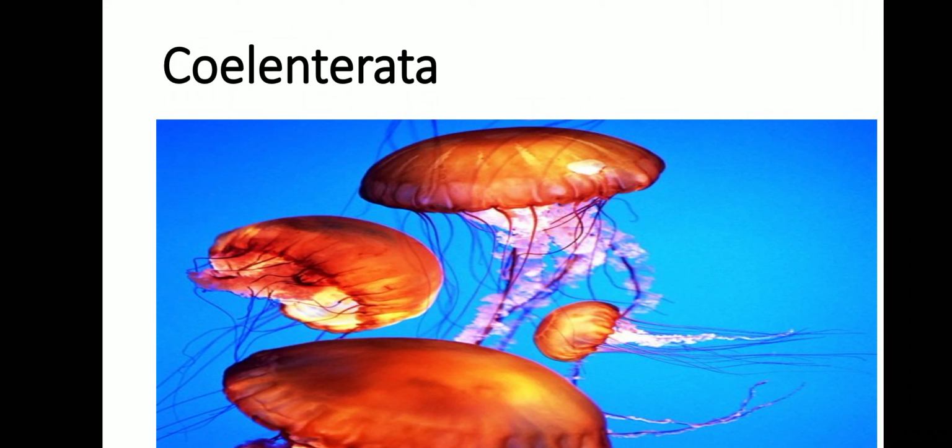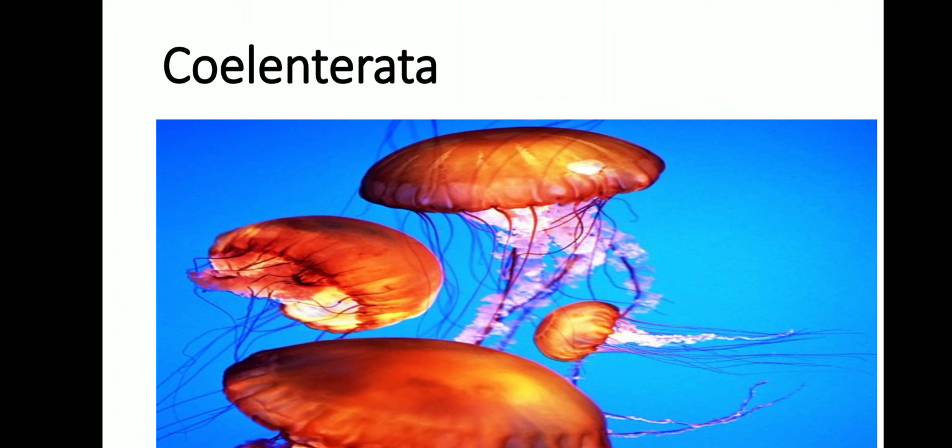Diploblastic means two layers. The body is made up of two layers. One layer makes up the cells outside the body, that is ectoderm, and the other forms the inner lining of the body, that is endoderm. So two layers, ectoderm and endoderm, make up the body.